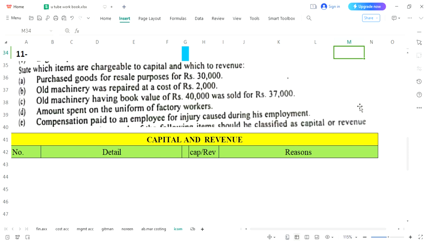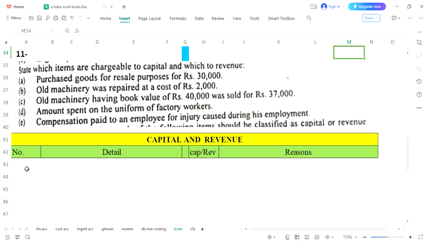Today's target is to solve question number 11. The chapter we are related with is capital and revenue. 10 questions are already solved. As usual, we are provided 5 entries and we are going to write narrations in detail. Then we will decide whether it is capital or revenue. The reason will be put over here. So we are ready to start our question.